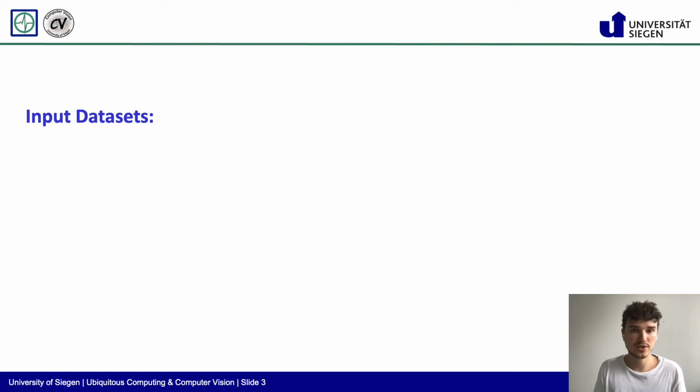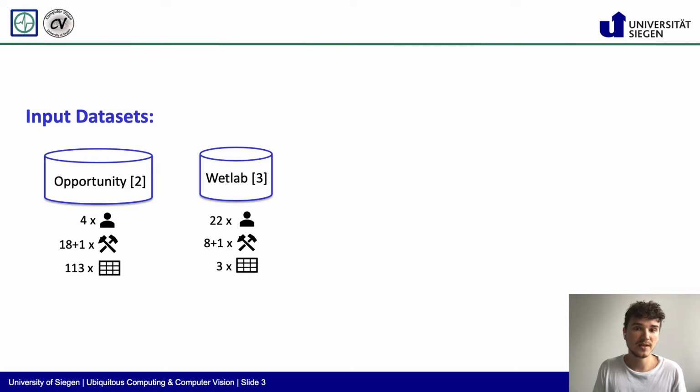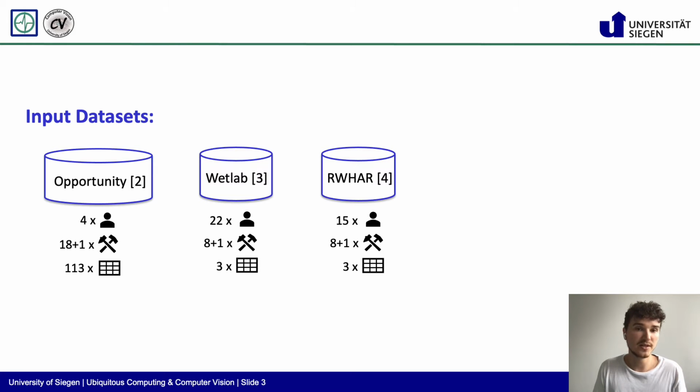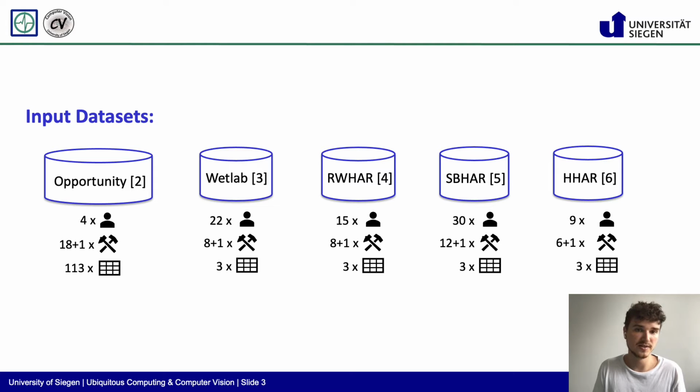Well, to answer this question, we compared the performance of our architecture to the original DeepConv LSTM architecture using 5 publicly available human activity recognition datasets as input. These datasets were the opportunity dataset, the wet lab dataset, the real-world HAR dataset, the SBHAR dataset, and the HHAR dataset. The datasets differ in the amount of participants, number and type of activities, and number of features being employed.